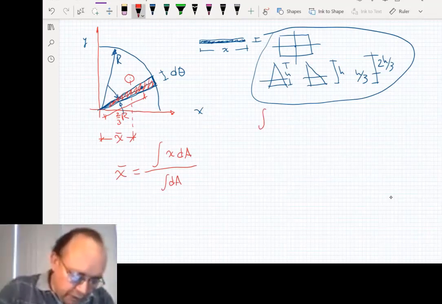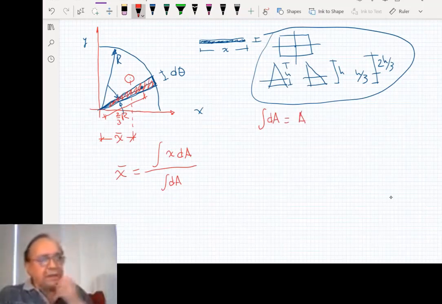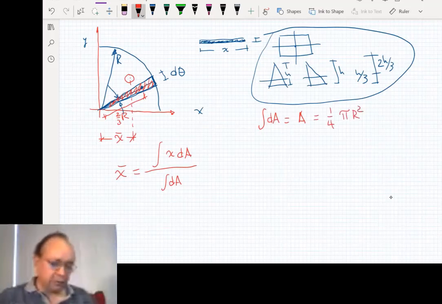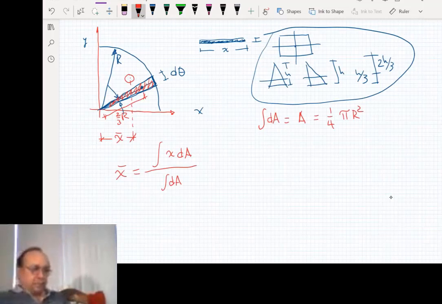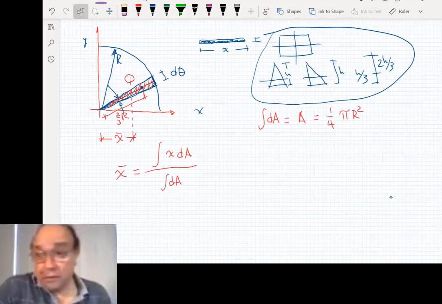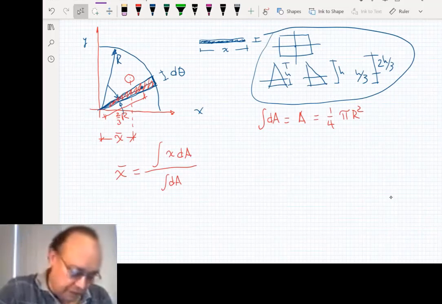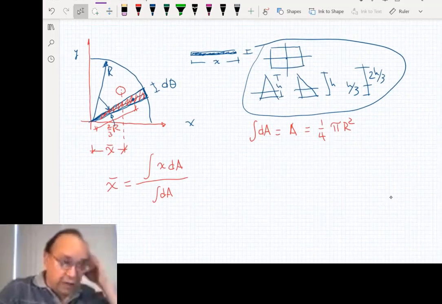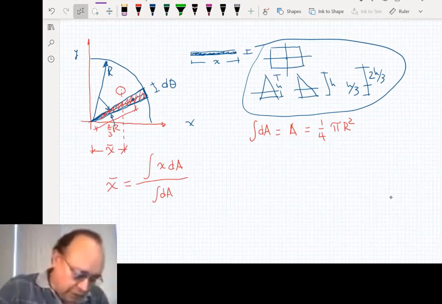Where the integral of dA is just the area that we know here. The area of this is just 1/4 of pi r squared, right? We don't need to do that integral, but we can do it by integral also, as someone mentioned last time. This is just calculus 101.